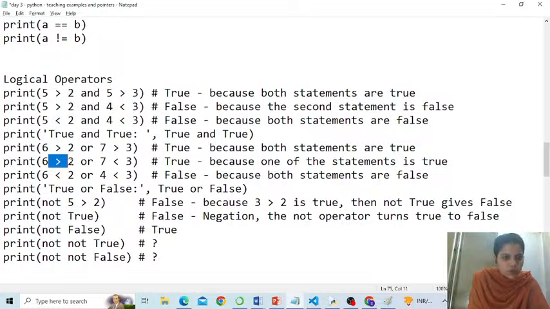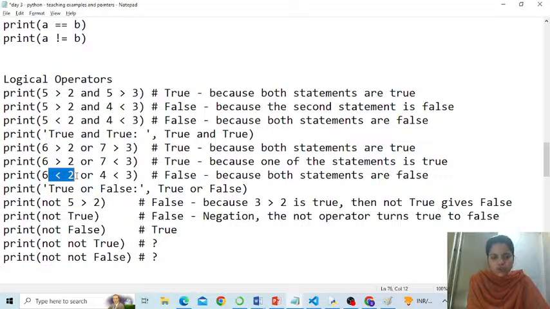6 greater than true, but 7 is not less than 3. Correct? So this should be false. No, sorry. Oh, hi people, this is or. I forgot to notice that. This is or. First is true, but second is not true. Yes, my friend, it will be true only. Correct. Alright. What about this one?